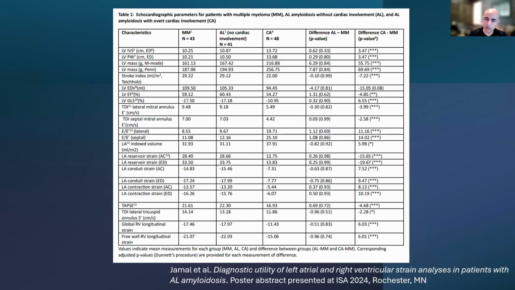I'm not going to go through all of the results in detail, but these are all the parameters that were statistically significantly different in the group that has cardiac amyloidosis known by tissue biopsy. If you look at left atrial strain, these values are less than half, sometimes a third, of those in patients who don't have cardiac involvement. So very statistically different values, showing that left atrial strain can be a powerful imaging marker of cardiac amyloidosis. These other echo parameters are also quite different in the cardiac amyloid group.